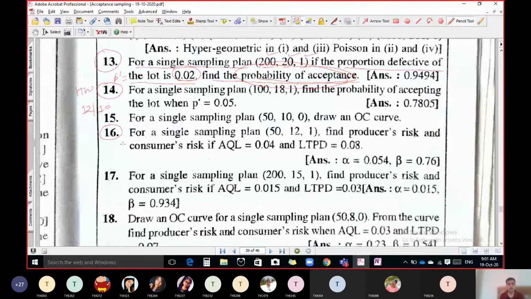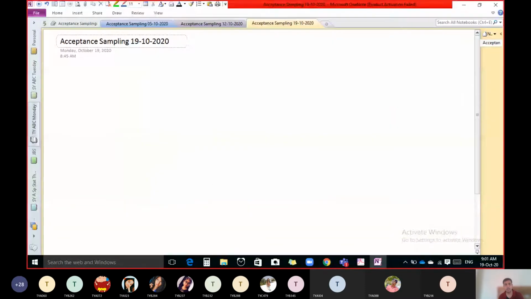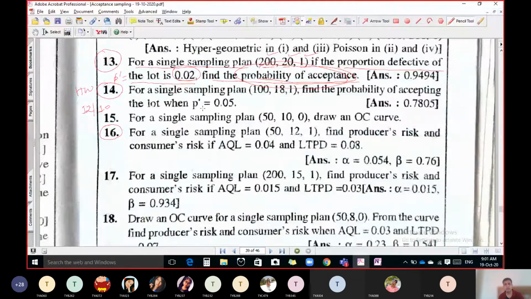16. The question is, for a single sampling plan 50-12-1, so our single sampling plan is 50-12-1. Find producer risk and consumer risk if AQL is 0.04 and LTPD is 0.08.